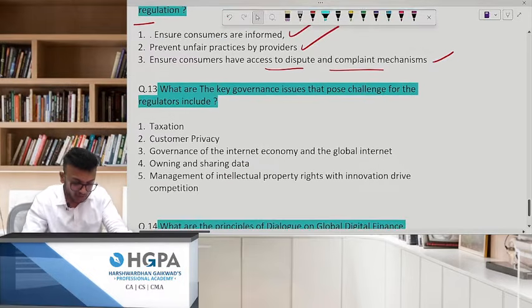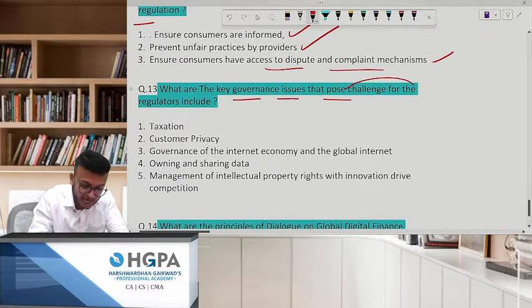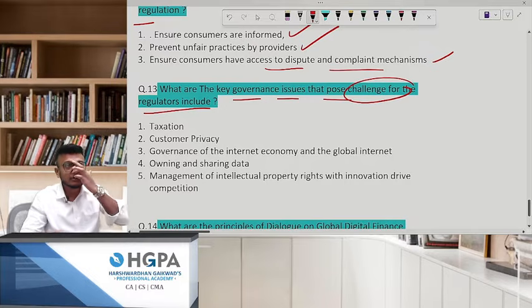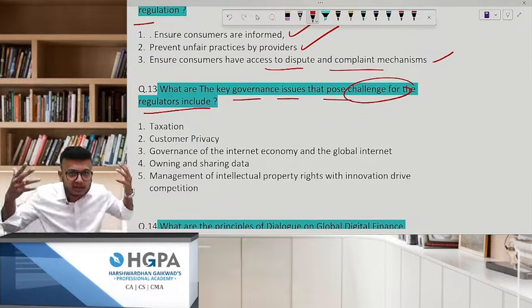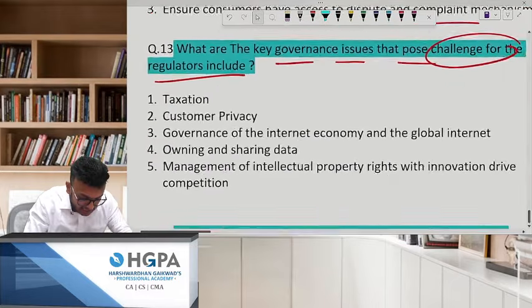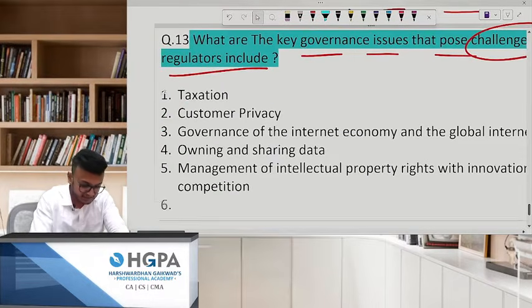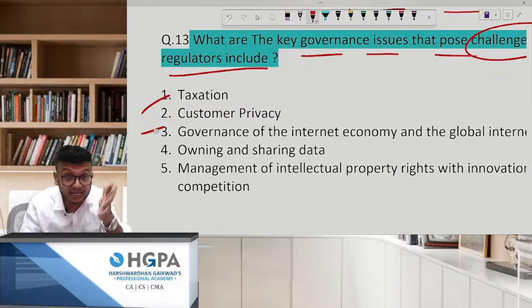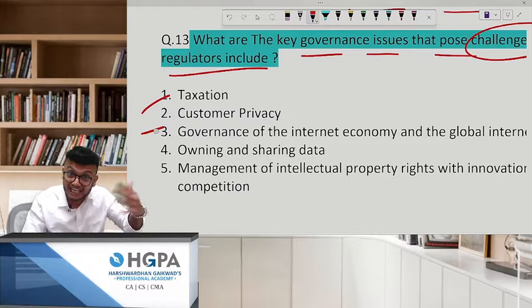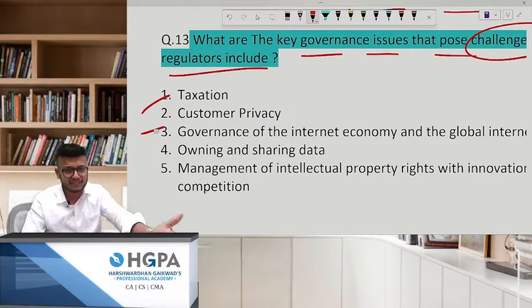Next, what are the key governance issues that pose a challenge for regulators? Remember one thing, if RBI wants to even legalize Bitcoin, it is not that easy. These are the problems they are going to face: taxation, customer privacy, and how you are going to ensure that data is not going to get leaked. There are so many charges against Facebook and Google that they are leaking the data. So this is the biggest thing faced by the regulator in India.